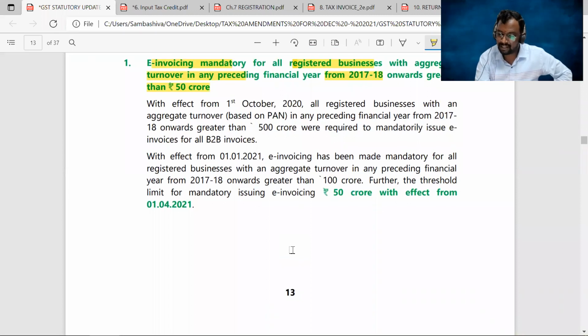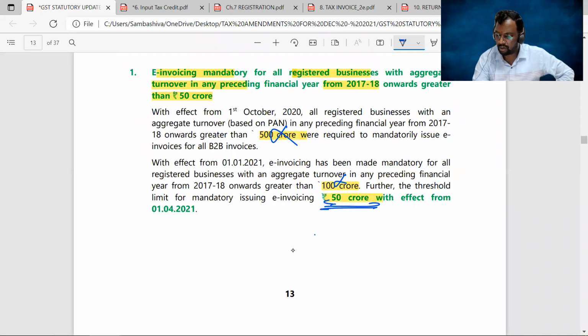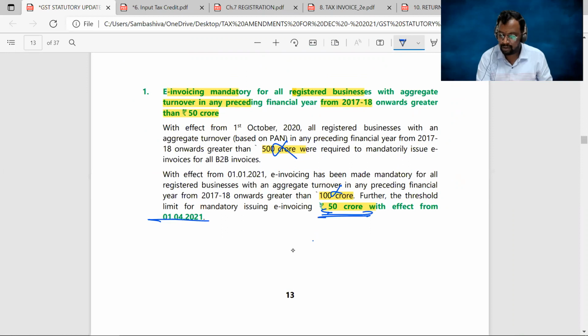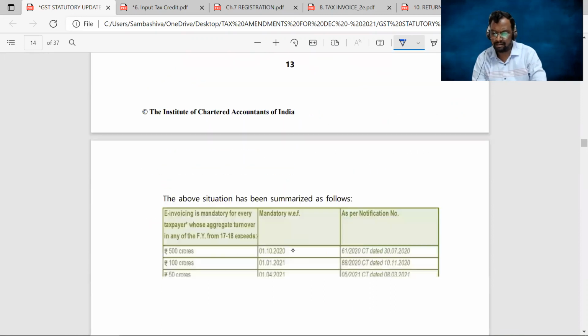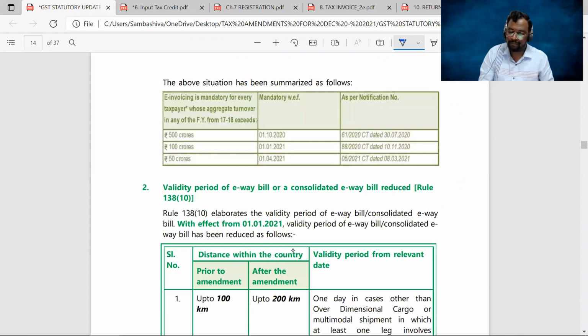So earlier, the ceiling limit was 500 crores. Now that has been reduced to 100 crores. Now further reduced to 50 crores. This 500 crores, 100 crores ceiling limit you can ignore. Just try to remember the latest amendment, 50 crores. And this provision came into effect from the 1st April 2021. Here anyhow, it has been given in a tabular format.